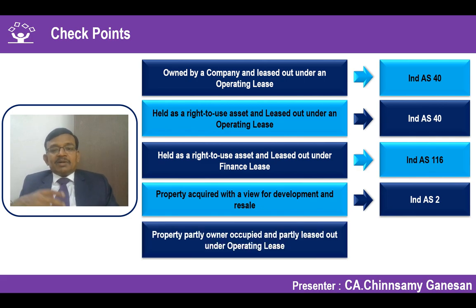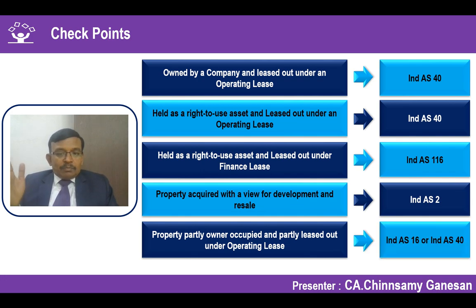Partially owner occupied and partially leased out under an operating lease. The portion which can be split as owner occupied will be Ind AS 16. The balance will be Ind AS 40. If we are able to split, we apply these principles. If we are unable to split, then owner occupied significant means Ind AS 16; owner occupied insignificant means Ind AS 40 for the entire property. That's what we have seen, when there is a dual purpose.